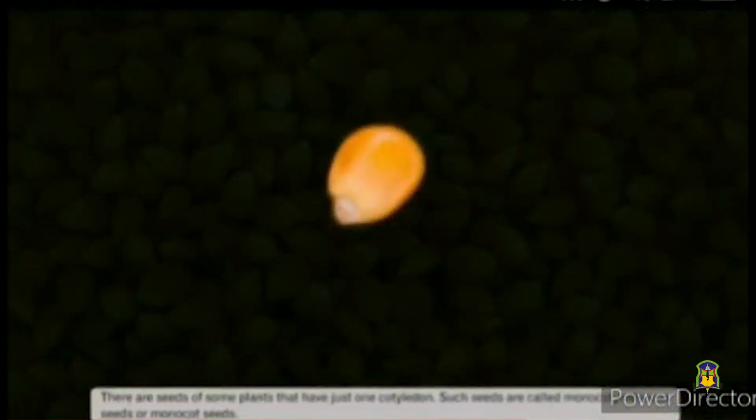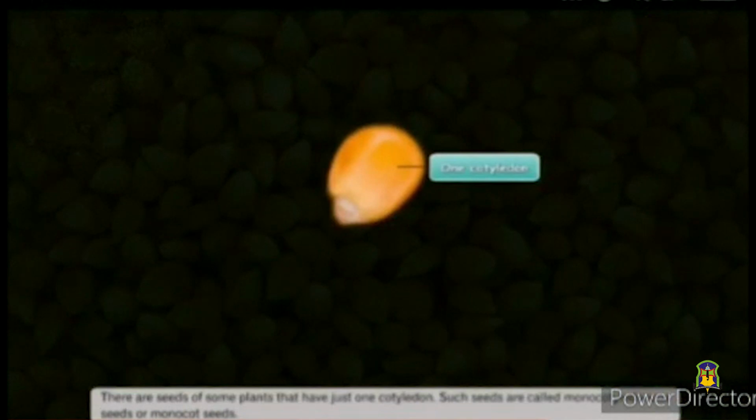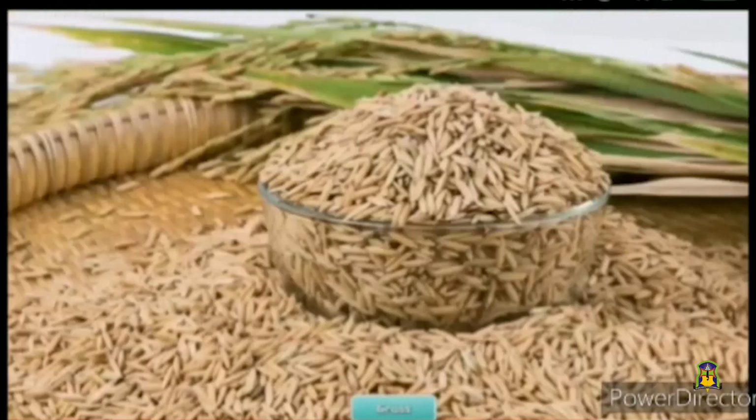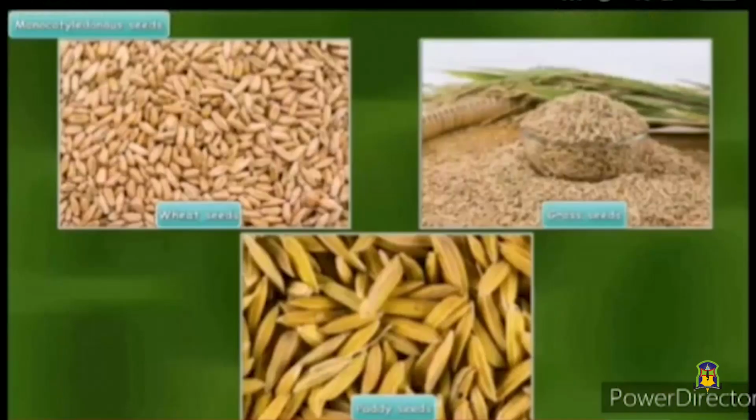Some seeds have two cotyledons. Unlike that, some seeds have just one cotyledon. Paddy, wheat, grass are examples of plants that have one cotyledon.